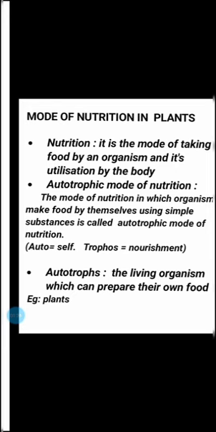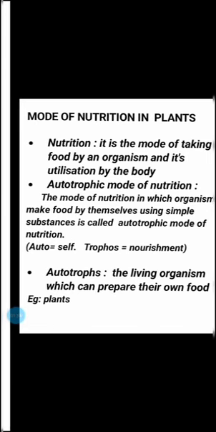First of all, we can talk about autotrophic mode of nutrition. It is the way of nutrition in which organisms make food by themselves using simple substances. Organisms that make their own food using simple substances can be called autotrophic mode of nutrition.